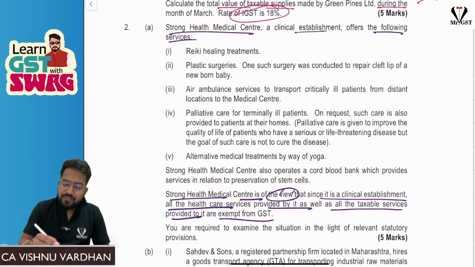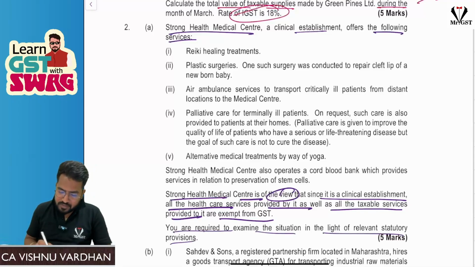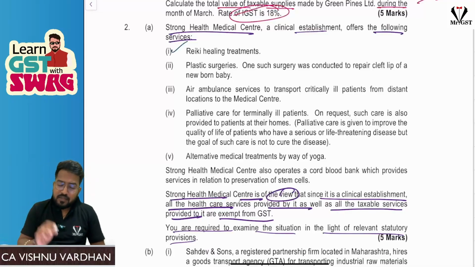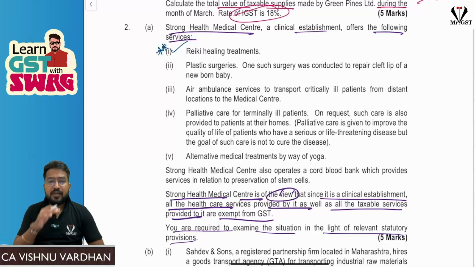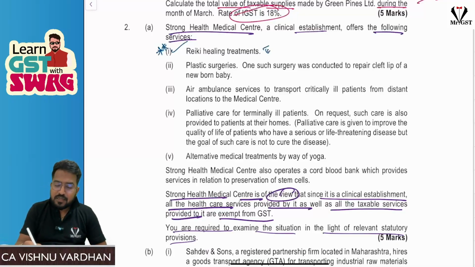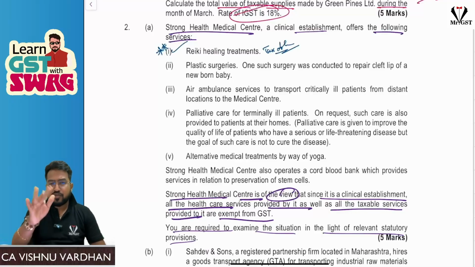So let us see here. Sir, here you are required to examine the situation in the light of relevant statutory provisions. Okay, fine. So first one, if you see, this Reiki healing treatment is not, remember this always, Reiki healing treatment is not something under a recognized system of medicine. So this is taxable. Okay, so this is number one.